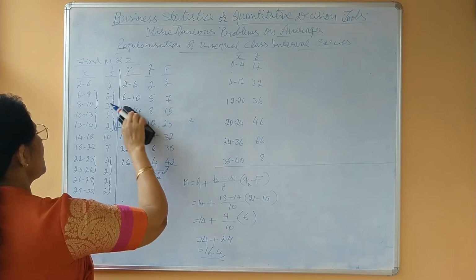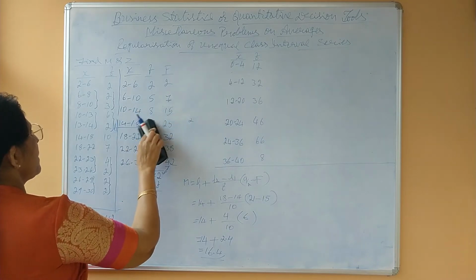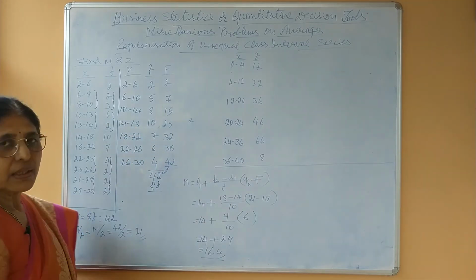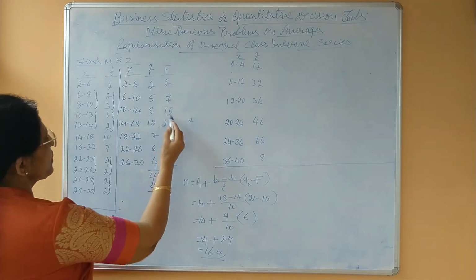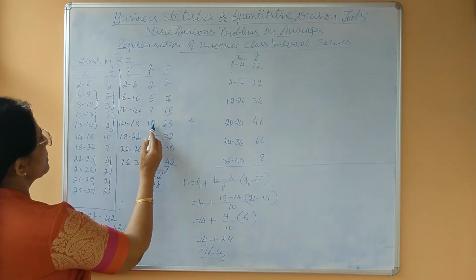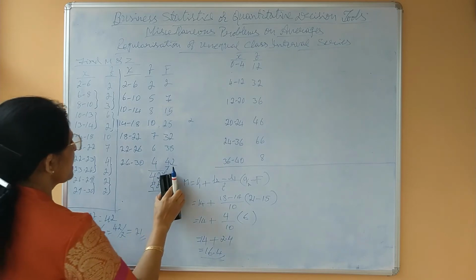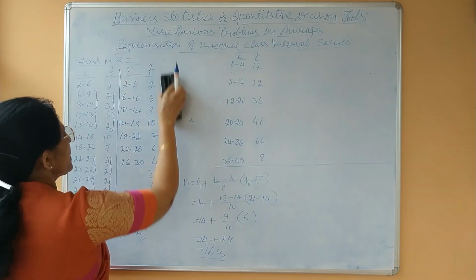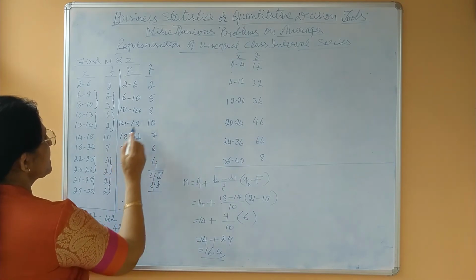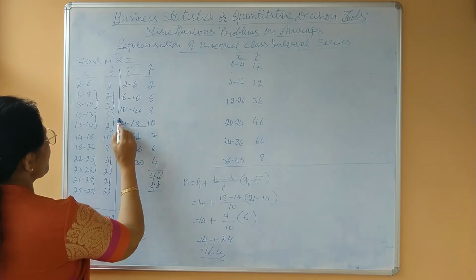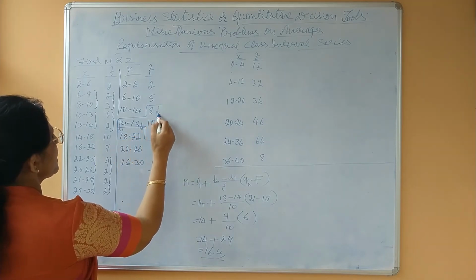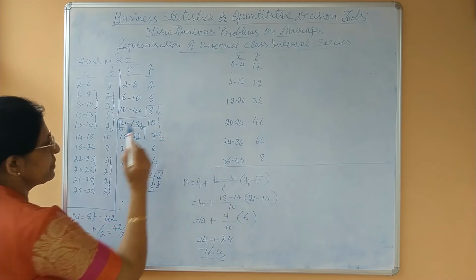Now as usual you have to find out mode by applying direct formula. In these cases you need not follow grouping method. Here directly you may take modal class corresponding to the highest frequency. Here highest frequency is how much? It is 10. Here in this case this cumulative frequency column is not required. Highest frequency is 10. Modal class is 14 to 18.